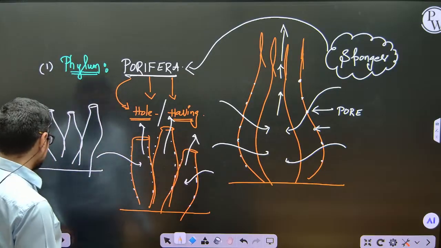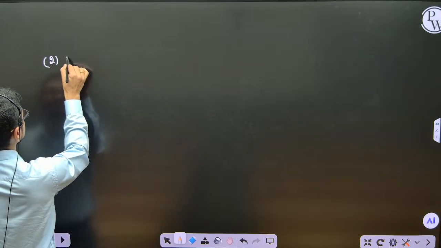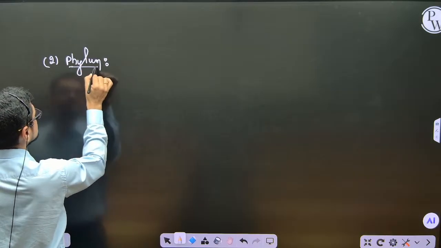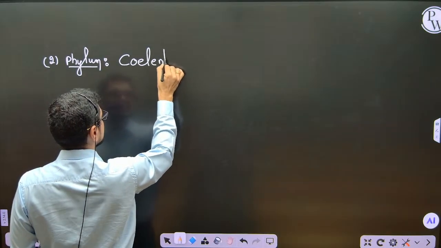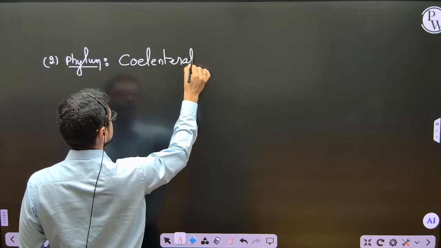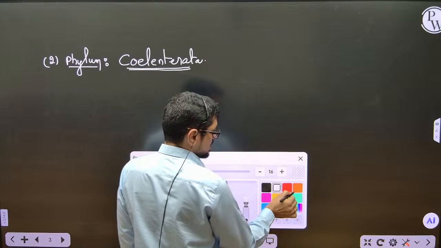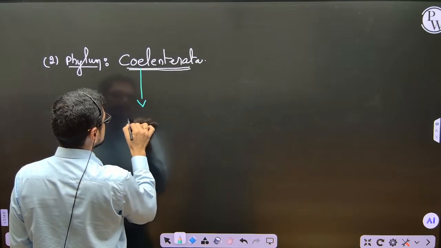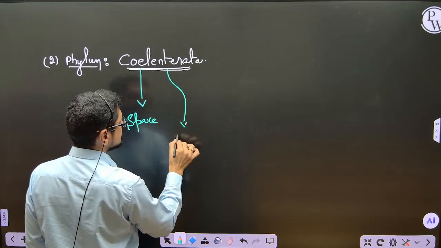Similarly, there will be a next phylum, the second phylum, phylum Coelenterata. What is this Coelenterata? Let me write here. Coelen means space. Enteron means intestine.